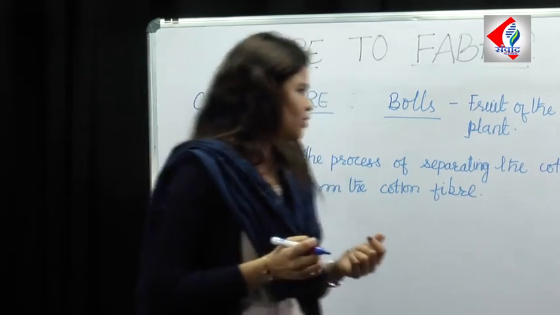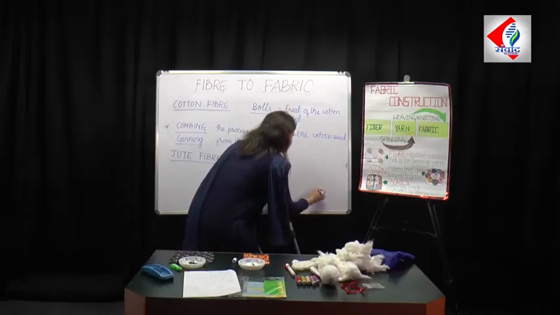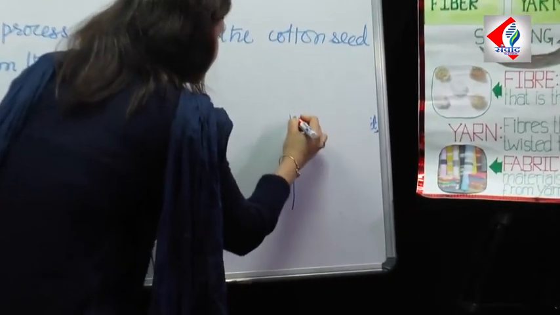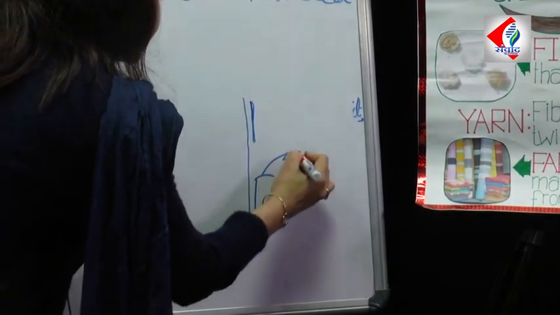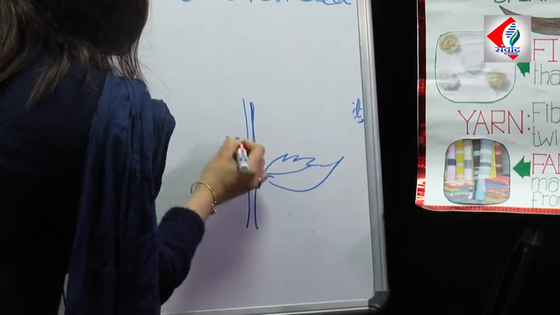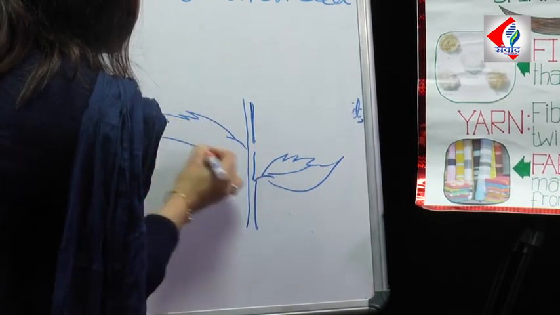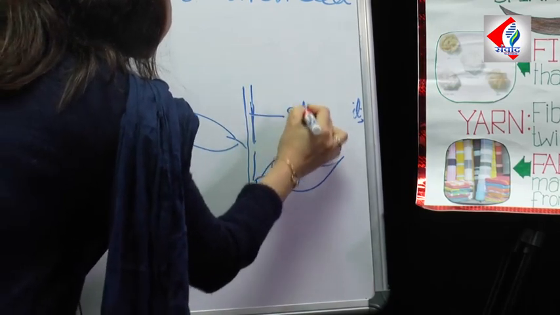Now, the stem, as we all know, you've studied in class 5, I think, students, the stem is the main part of the plant, the main branch of the plant, from which the other branches and the leaves arise. So this stem I am talking about is the main branch.